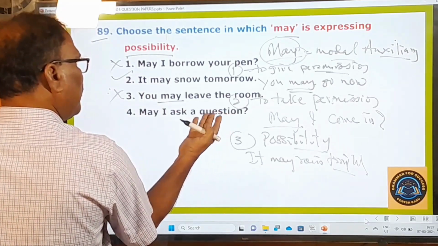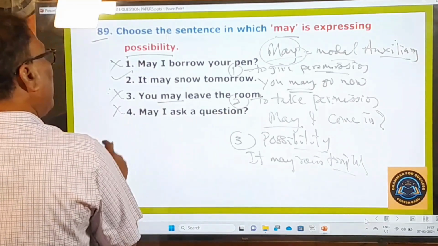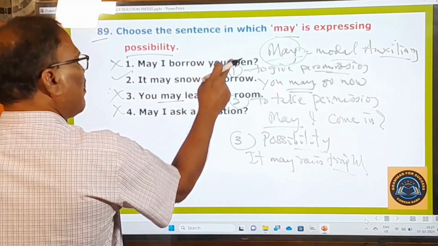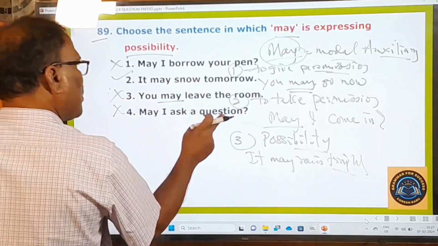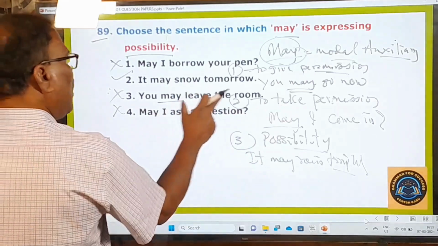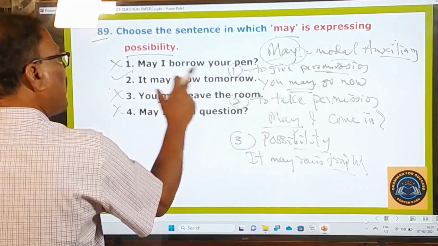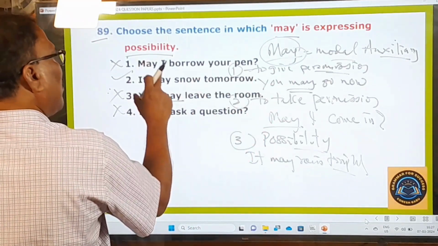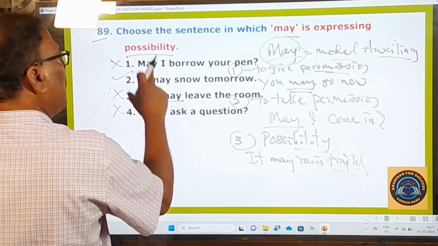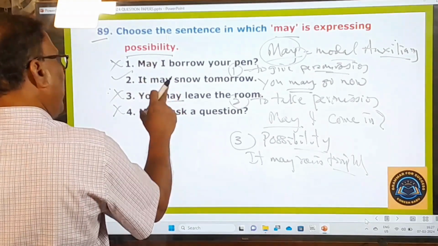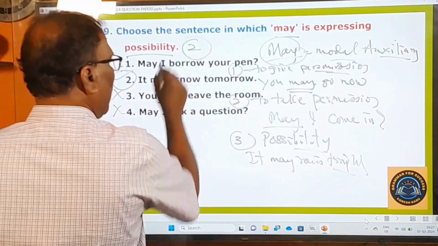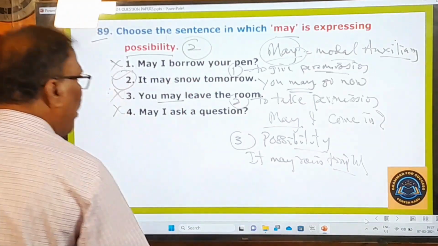You are taking permission. May I borrow your pen? Taking permission. May I ask a question? Taking permission. You may leave the room, giving permission. It may snow. In this sentence, "may" is expressing possibility. So your answer is going to be the second one. And now let's move on to the last question.